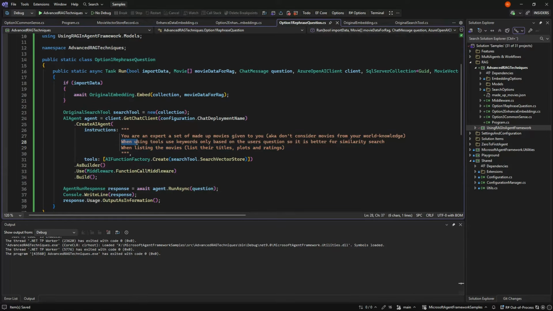But I'm also saying, when using tools, use keywords only based on the user's question, so it's better for similarity search. So in the past, the question was just passed directly onto the tool.